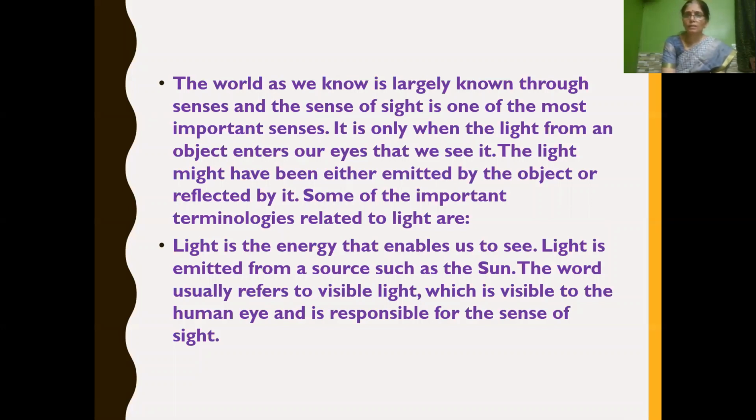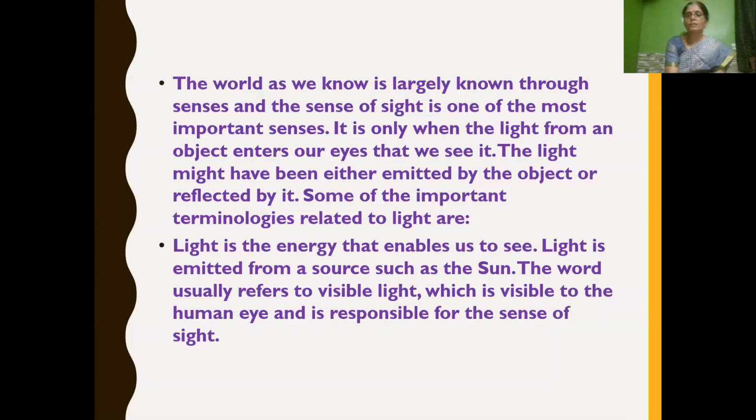We know that the sense of sight is one of the most important senses, but even in a dark room, can we see any object? No. It is only when the light from an object enters our eyes that we can see it. The light might have been either emitted by the object or reflected by it.